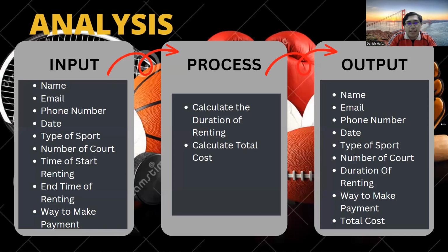Next, for the analysis, for the input, we put the name, email, phone number, date, type of sport, number of courts, time of start renting, time of ending renting, and way to make payment. For the process, we calculate the duration of renting and calculate the total cost. For the output, we put name, email, phone number, date, type of sport, number of courts, duration of renting, way to make payment, and total cost.